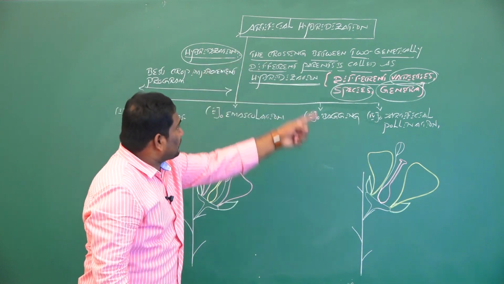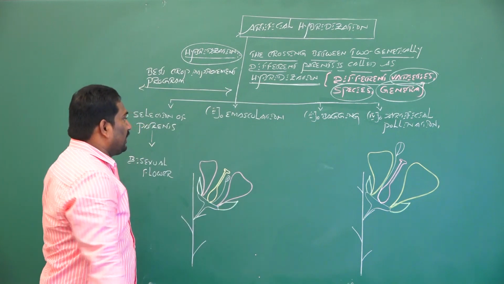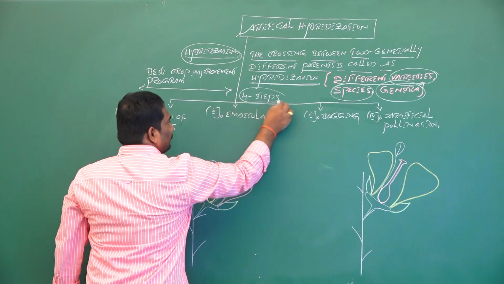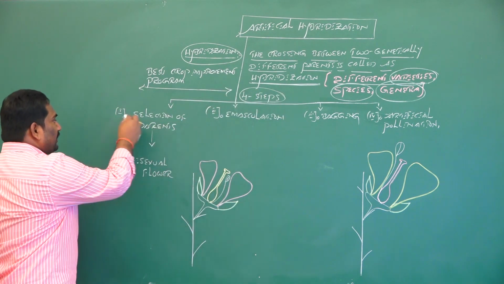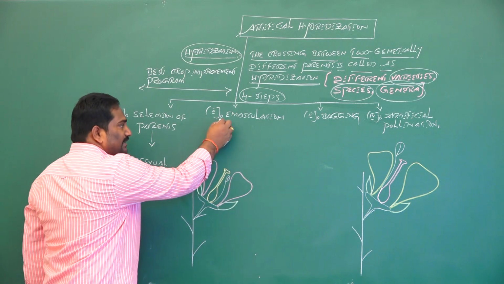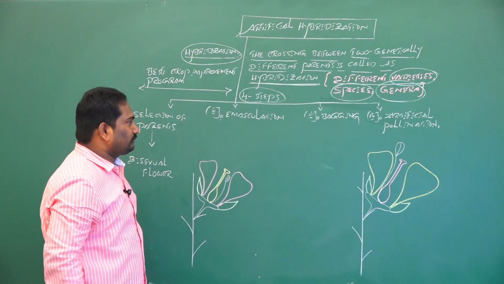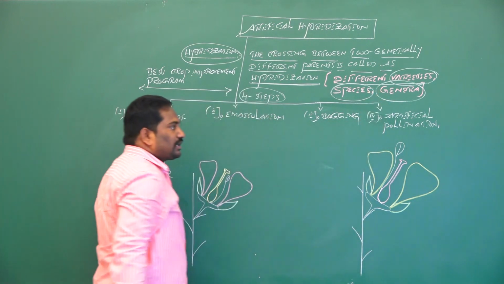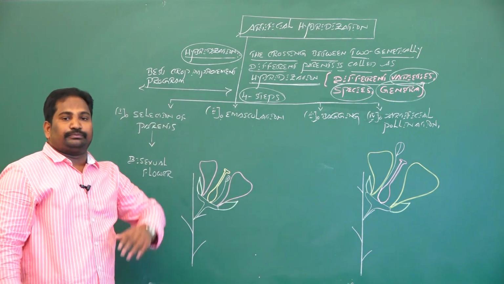The entire process of artificial hybridization depends on 4 different steps. The first one is selection of parents. The second one is emasculation. The third one is bagging. The fourth one is artificial pollination.